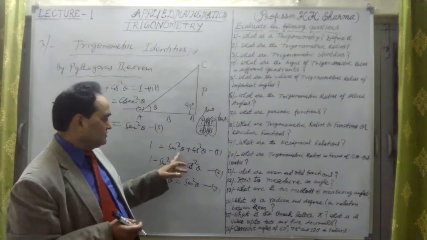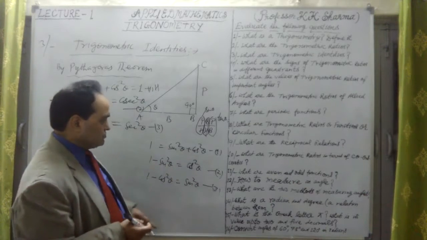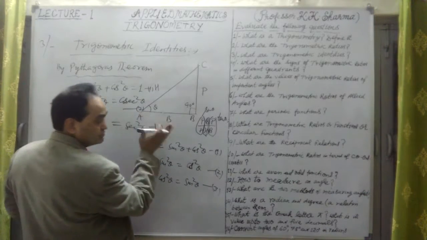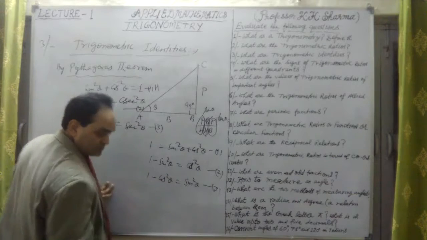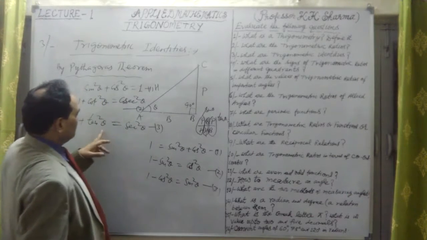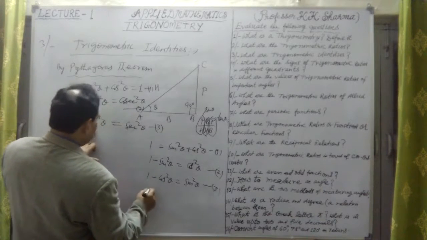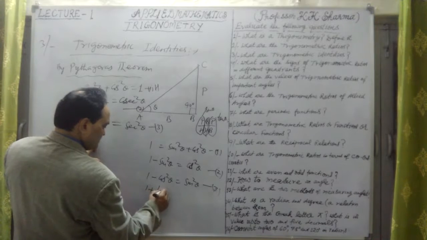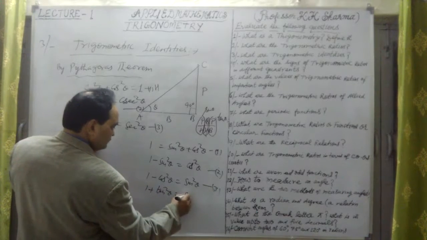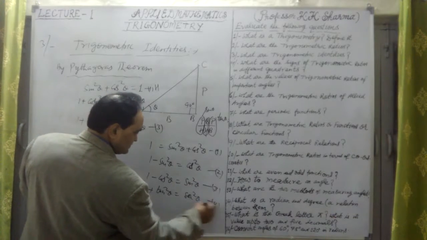These 3 are from the first trigonometric identity, the 3 we have drawn. Similarly, we can find out more. Suppose this second one is what we have taken, the third one. The fourth one is 1 plus tan square theta equal to secant square theta. This is the fourth one that we take.